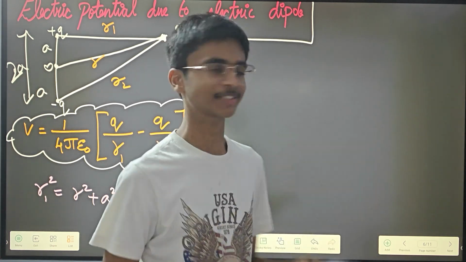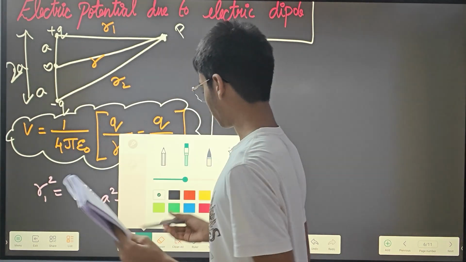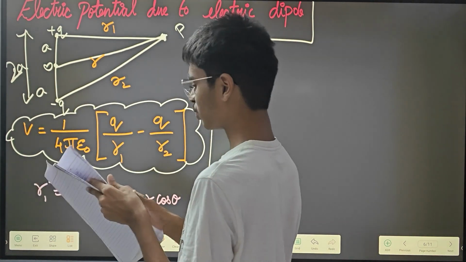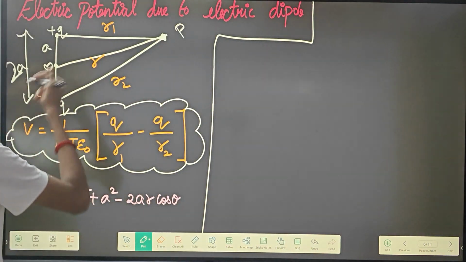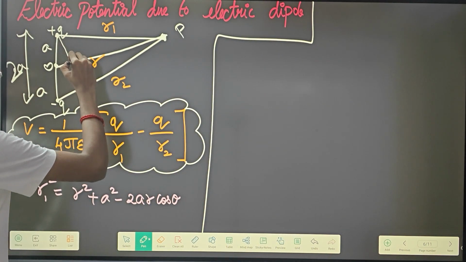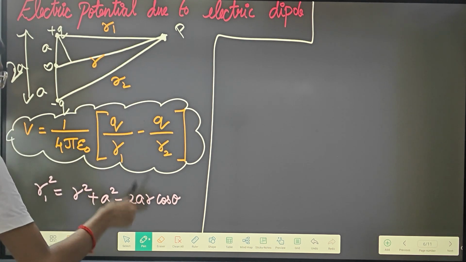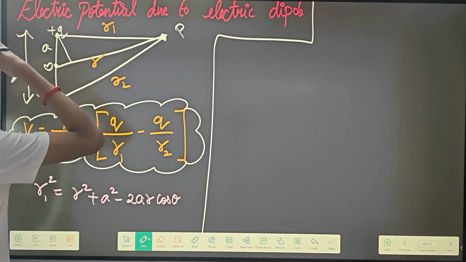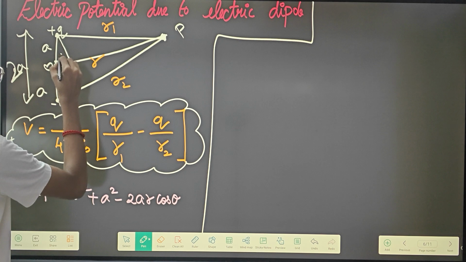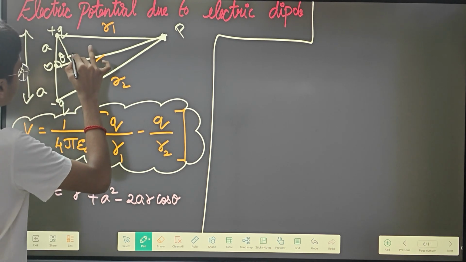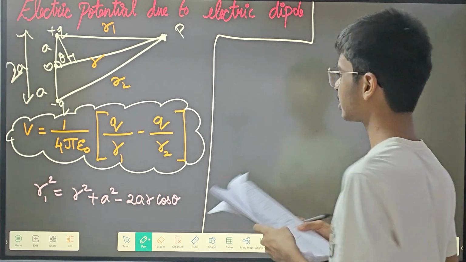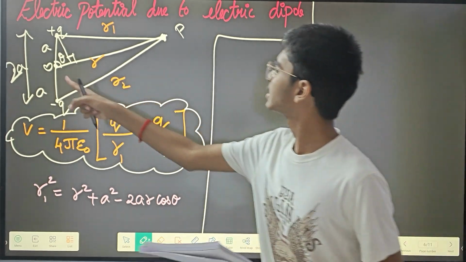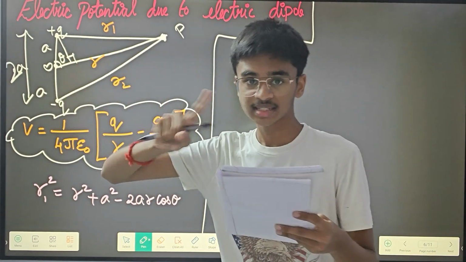Before going to that point, I have to say a few things. In order to find this R1, I have to first do a construction. Here the angle is theta, and here it is perpendicular, 90 degrees. So I'm going to take this triangle alone.